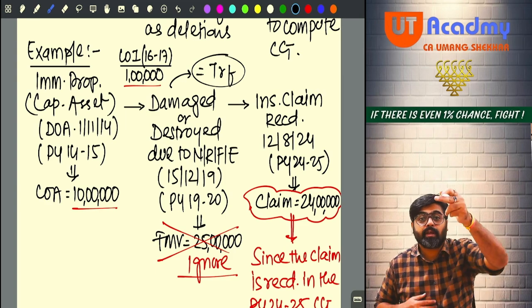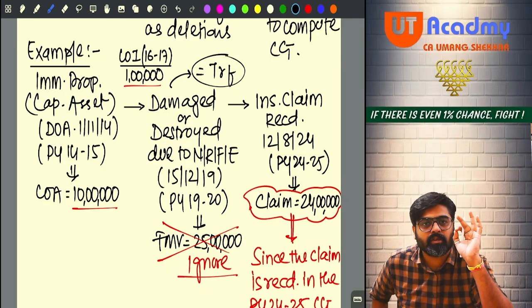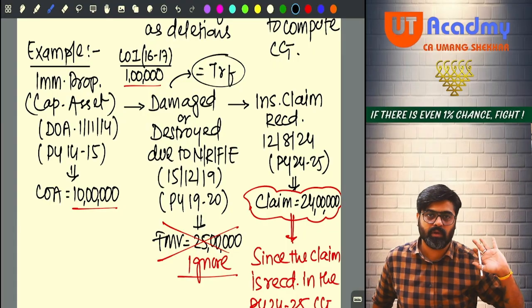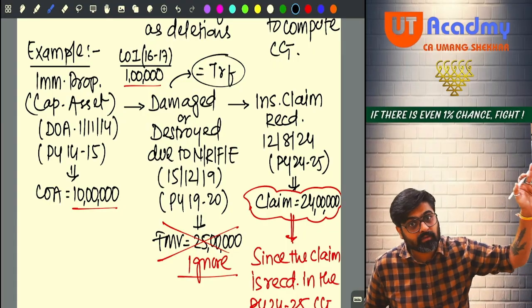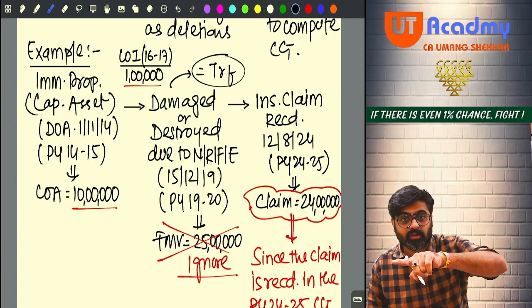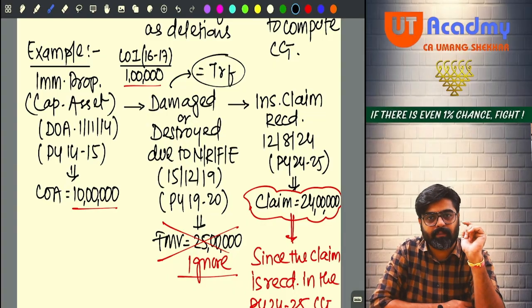Can you see the damage or destruction date? 15th December 2019. My capital asset period of holding will be till damage or destruction only. If you take any day after that, you are gone. So period of holding will start from date of acquisition and it will end on date immediately preceding the date of damage or destruction.